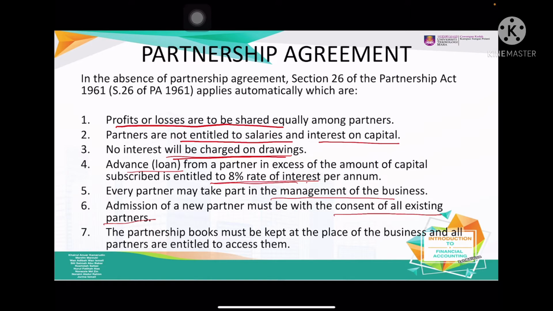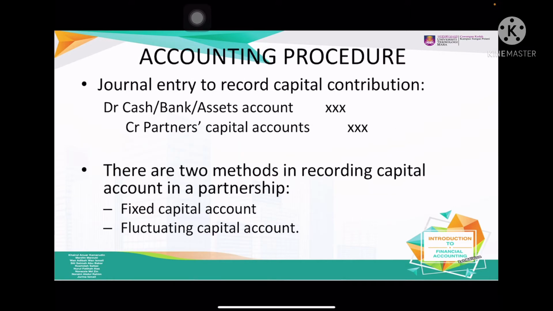Next one, the partnership books must be kept at the place of the business. So all the books, accounting records and everything should be kept at the place of the business where all the partners are entitled to access. So it means that you couldn't hide from the partners.